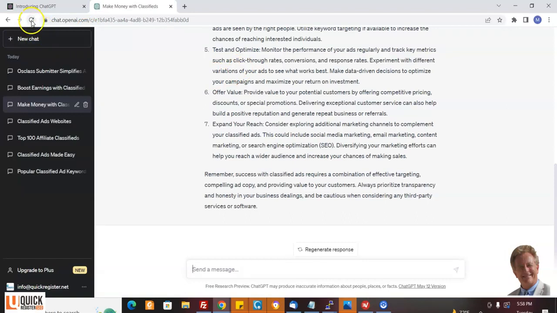Now, normally AI content just sucks. Okay, it's just not good. But this content is actually very good. So I'm going to do a ChatGPT article, and I'm going to show you how you can use this to earn commissions specifically with classifiedsubmissions.com. But you could do this with your own website, with your own business, in any niche.